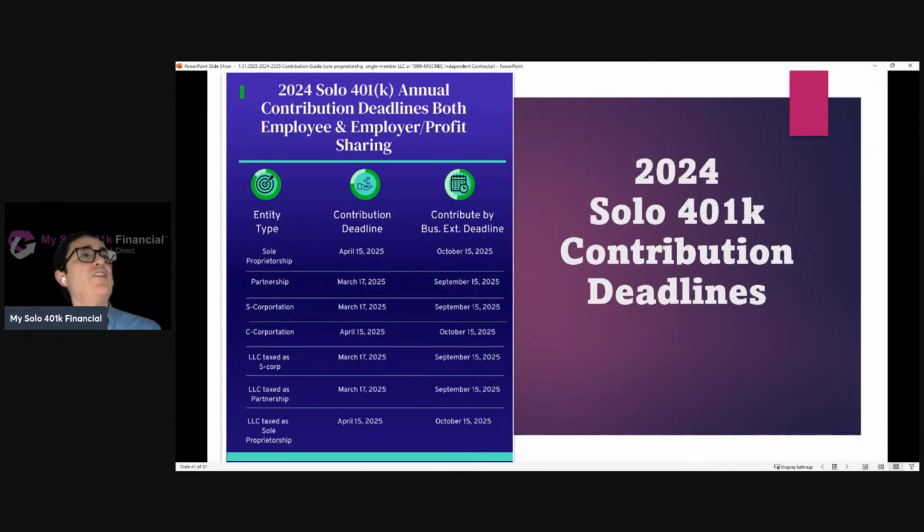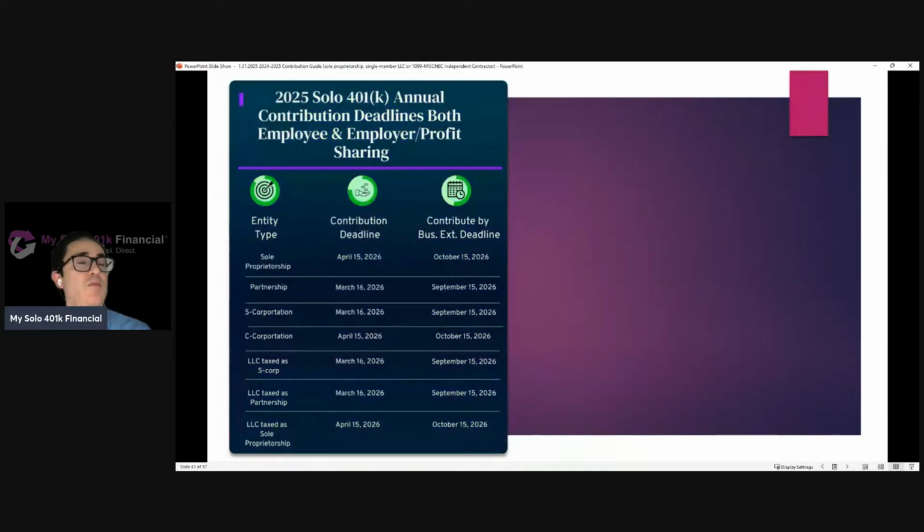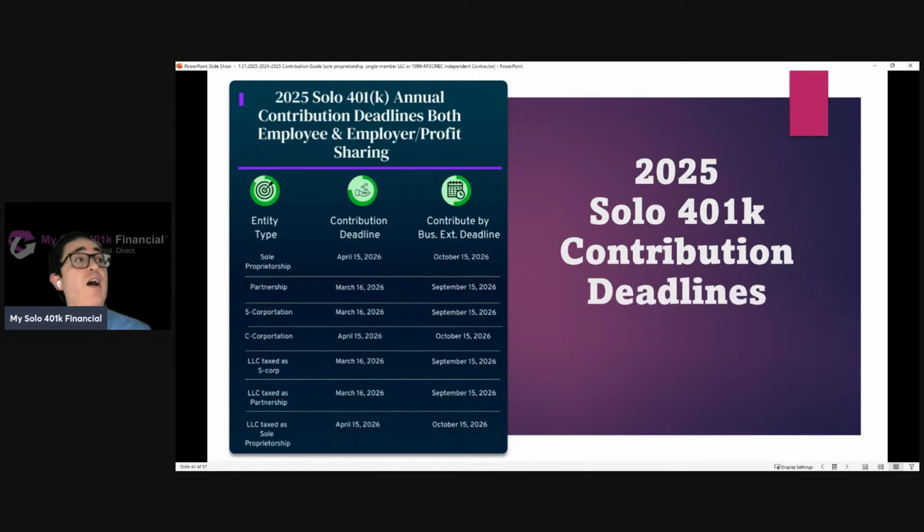So this is a great slide, as it just highlights that the ability to contribute is based on how the business is taxed. Right? So again, if it's a sole prop or an LLC taxed as a sole prop, it's going to be April 15th or October 15th. Likewise for 2025, it's going to continue.